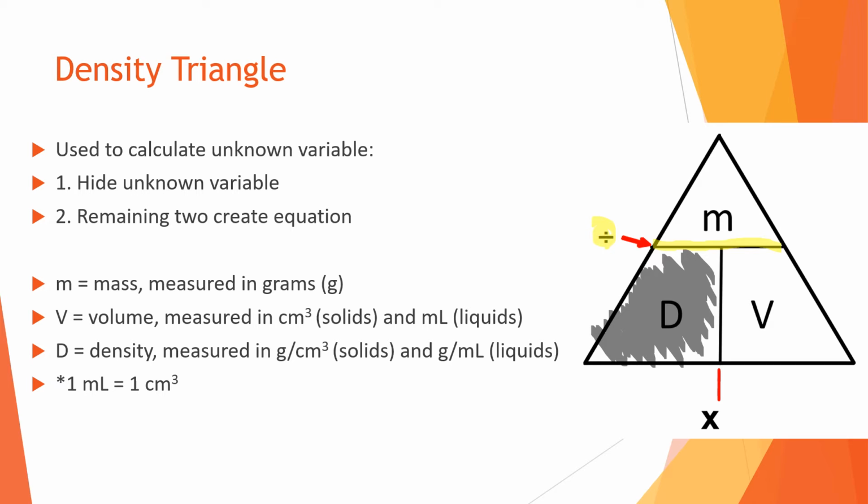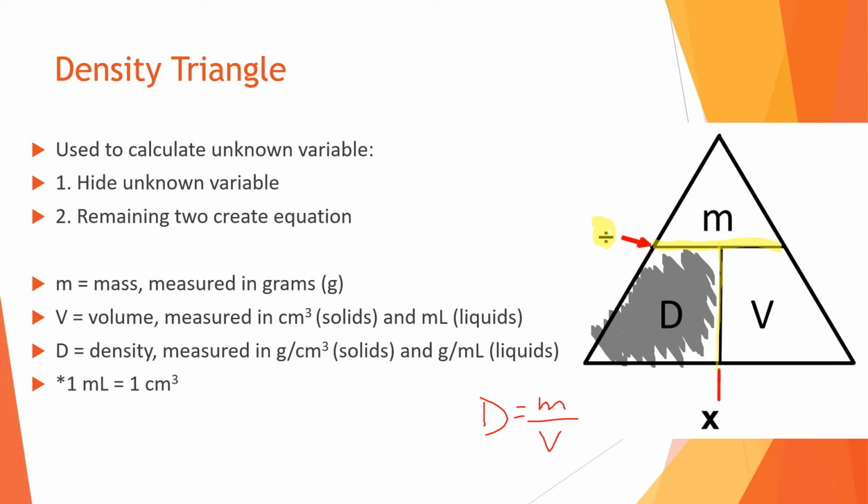This line down here represents multiplication. So in this case, we're left with mass over, we have this division line, volume. So the equation for calculating the unknown density would look like density equals mass divided by volume.